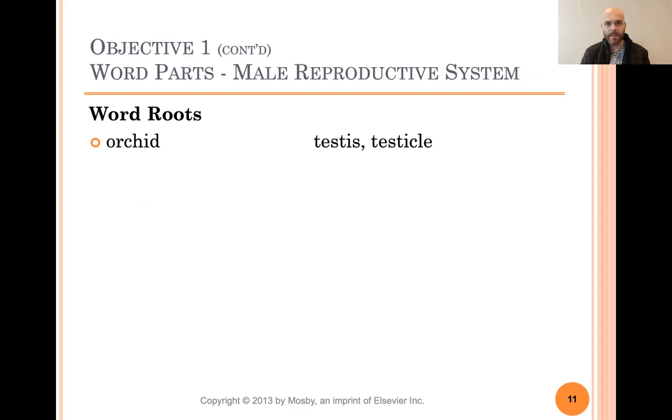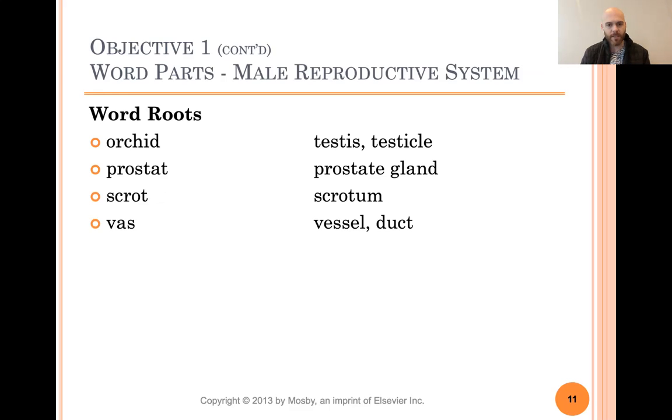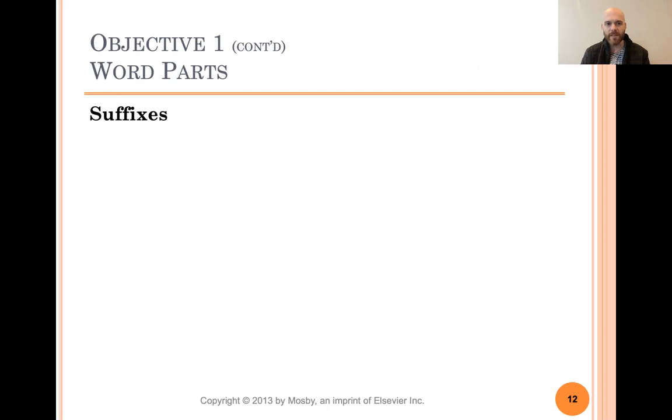Orchid means testes or testicle. Prostate means prostate gland. Scrot means scrotum. Very easy. Vas means vessel or duct. And I'll show you a vessel that males have, which uses vas, in a minute. Suffixes. Cele means hernia or protrusion. We'll make some words with that in a minute.